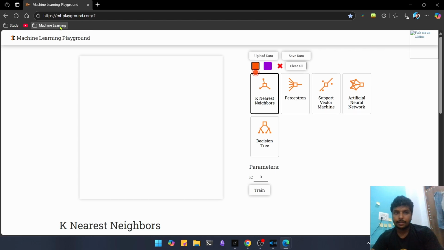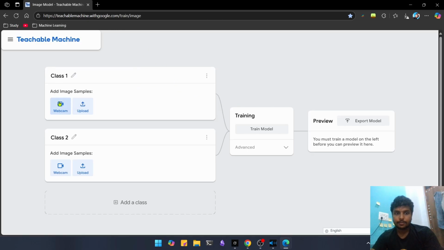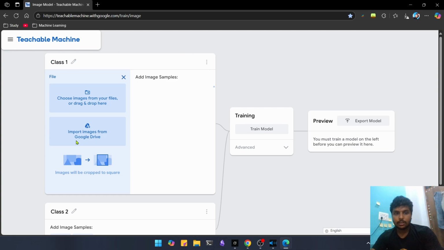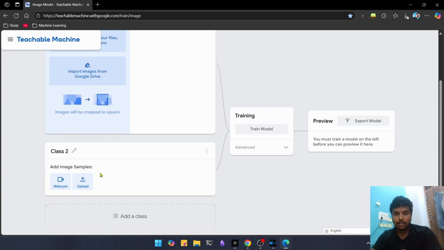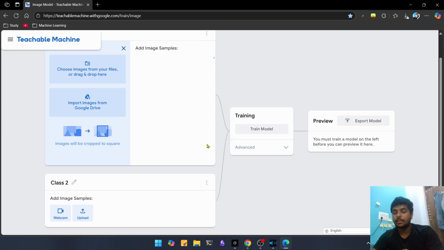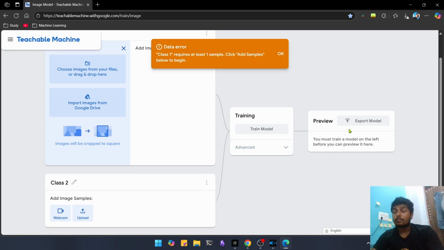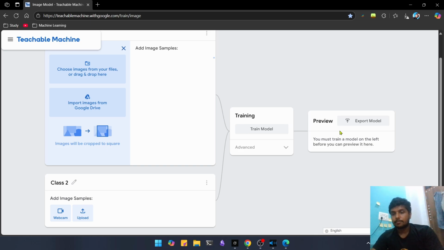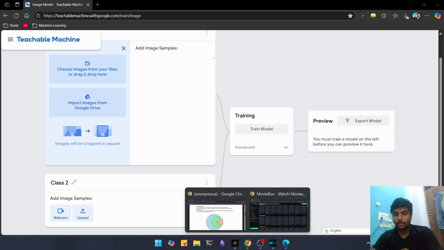And this is the image model that we have. If we give some images to this dataset and this dataset, these are two classes, and now we will train the model and then preview. We will just give out the model we want, right?